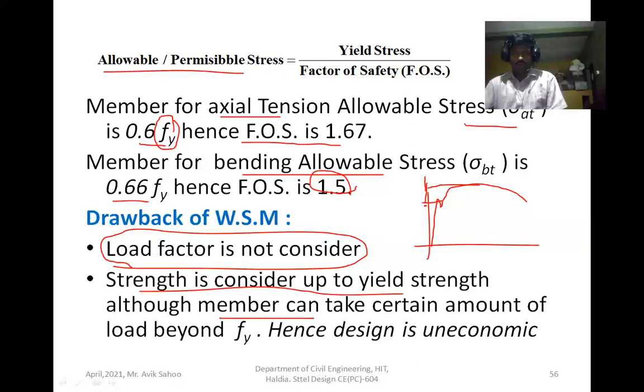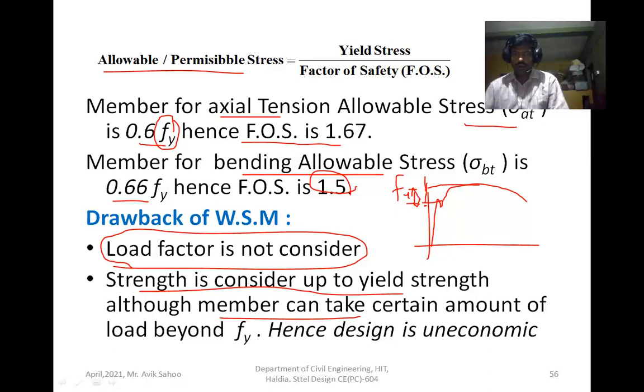Although a member can take a certain amount of load beyond Fy, these loads are not considered. This is Fy and this is Fu, so this load is not considered.